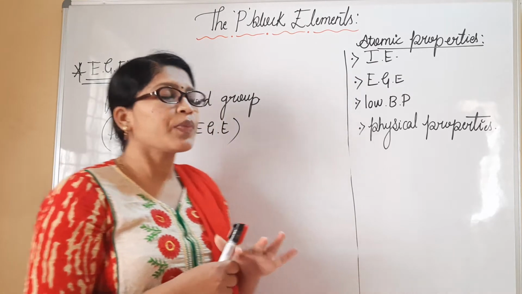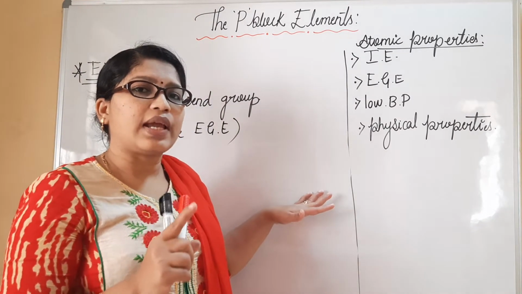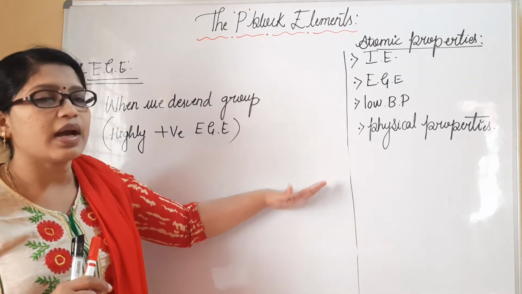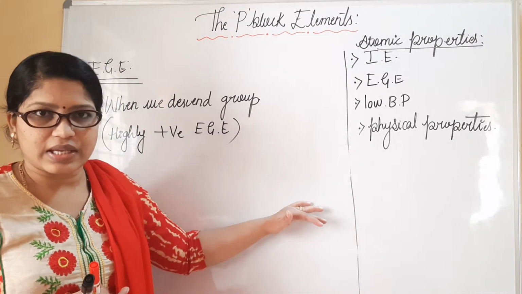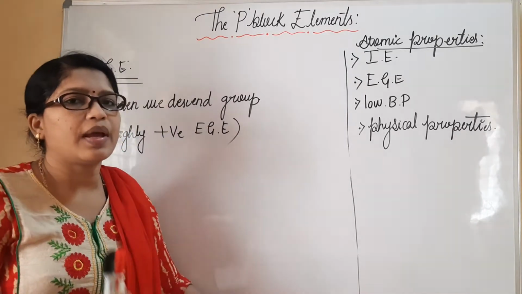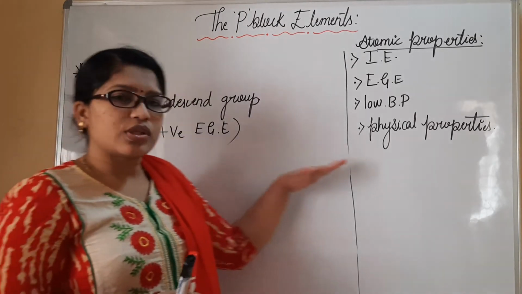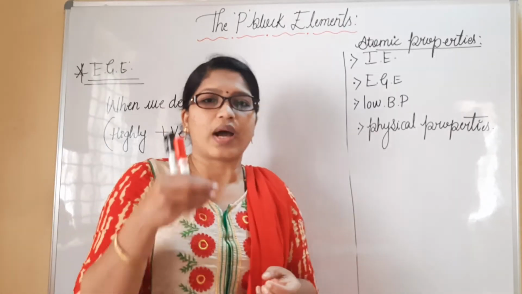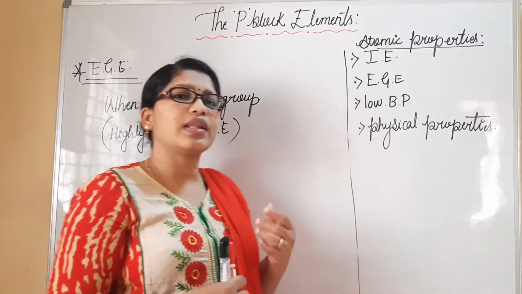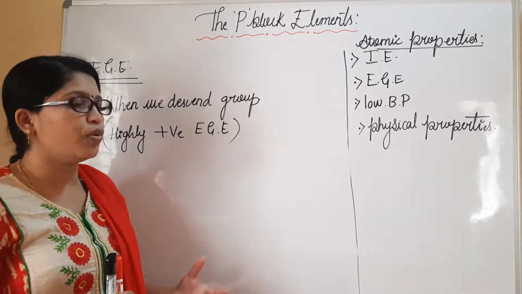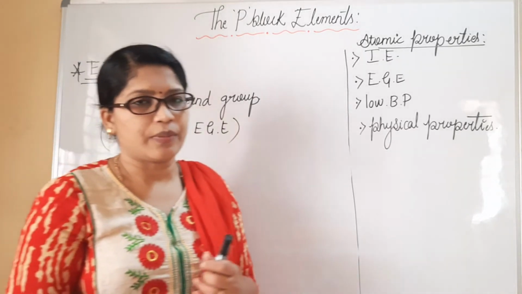But when we move across the period, what happens? The electron gain enthalpy value will be highest, negative we can say here. But down the group, it will have the highest positive value. Because across the period, it is a tough task to add an electron to the isolated neutral gaseous atom, whereas that can be easily done when we move down the group. So this is all about electron gain enthalpy.